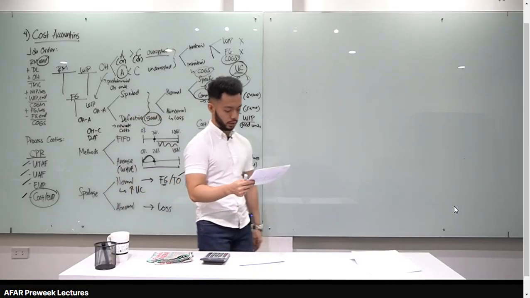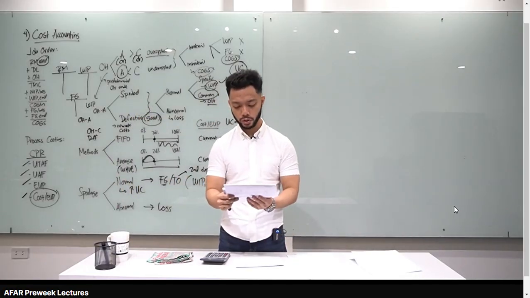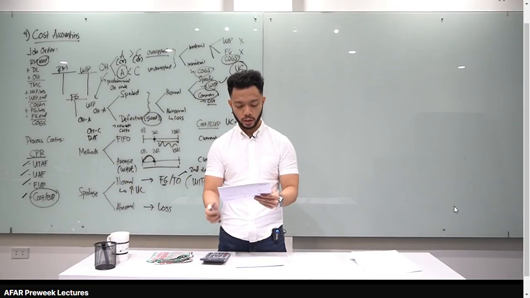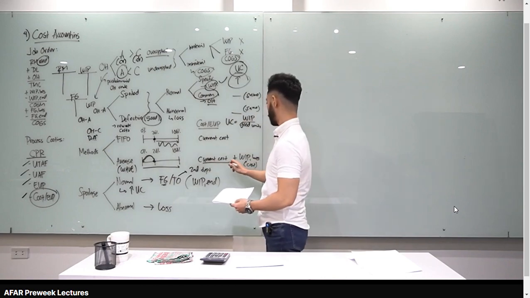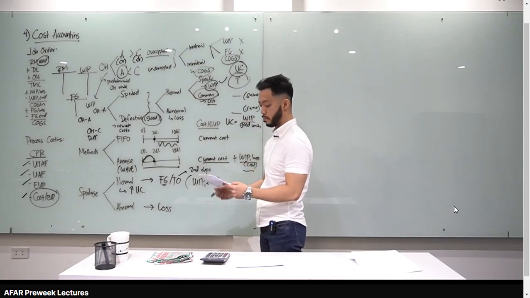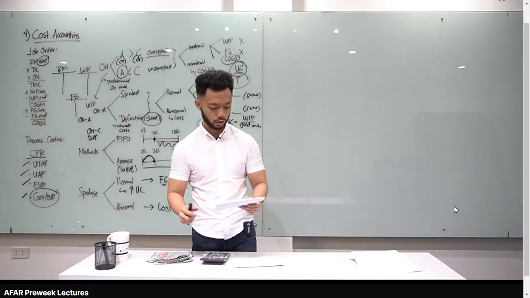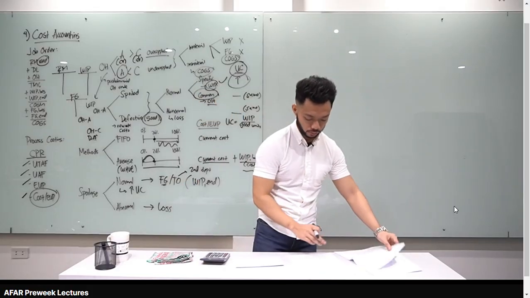Number 57, in a process costing system, using the weighted average, cost per unit for a given component is found by dividing which of the following by EUP. Pag weighted average, binabalik natin sa start. Therefore, your numerator is current cost plus the cost in WIP beginning, letter B. Current period cost plus cost of beginning inventory.